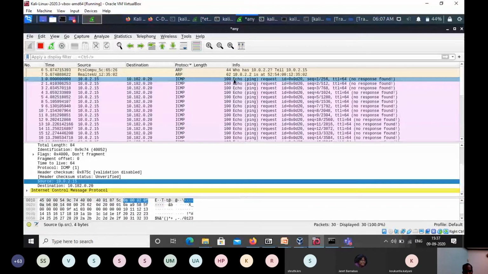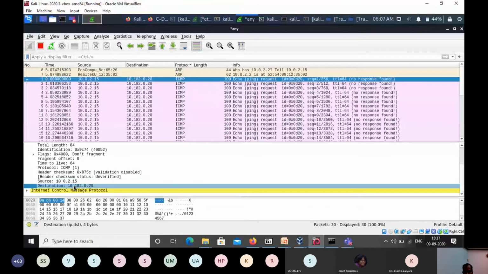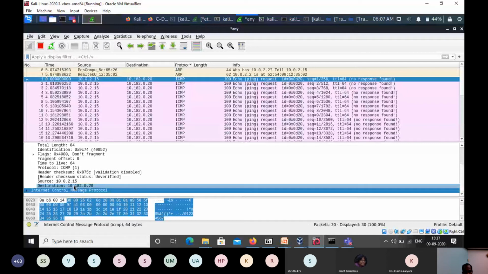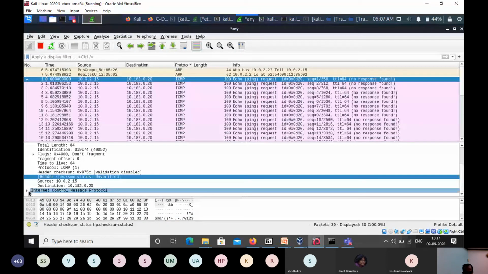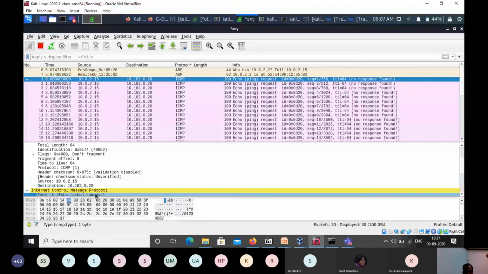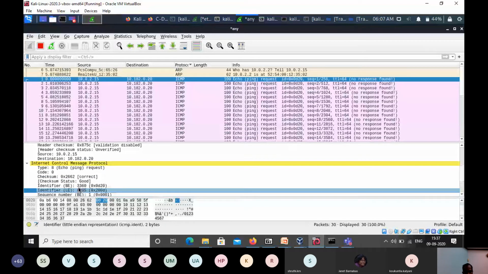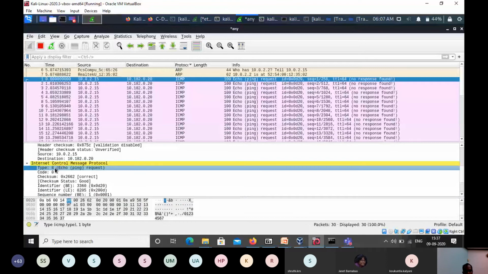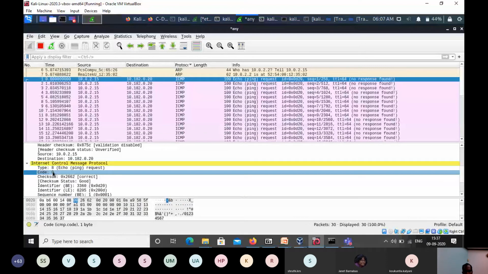ICMP has a field called type. I'll expand the ICMP. You can see echo request is type 8, code 0. Since that machine is not there, it did not respond back, so only one-side traffic is going.